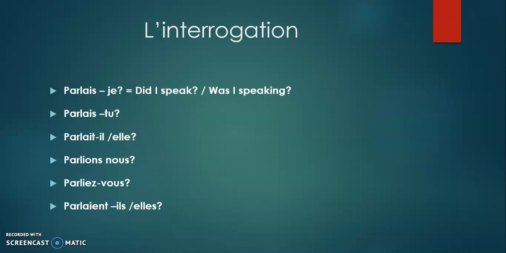Now moving on to the interrogation. Here you are inverting the subject and the verb to form the interrogation. The conjugated form of the verb is inverted with the corresponding subject. So you get the interrogative conjugation. You can see the interrogative conjugation on the screen. Its meaning is did I speak or was I speaking.